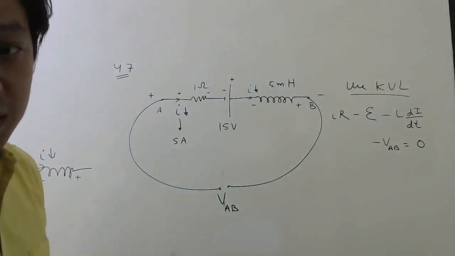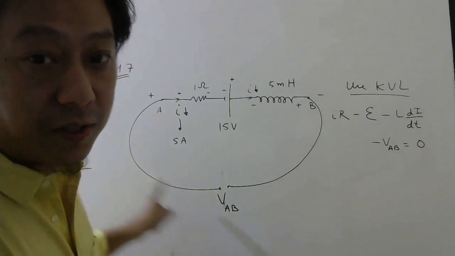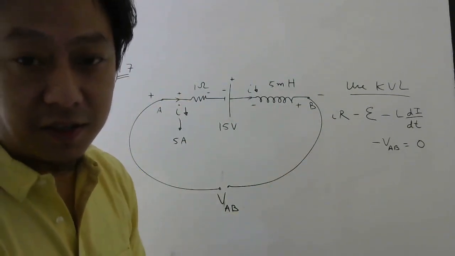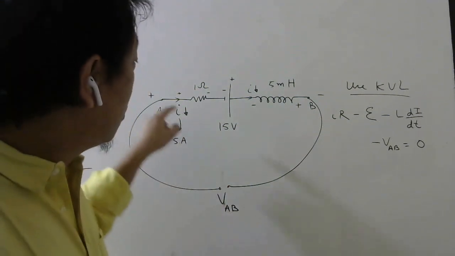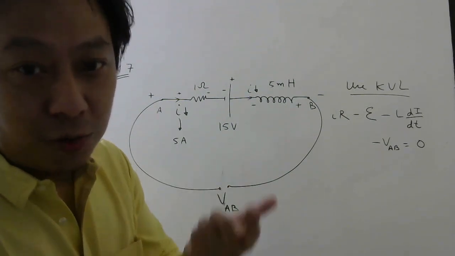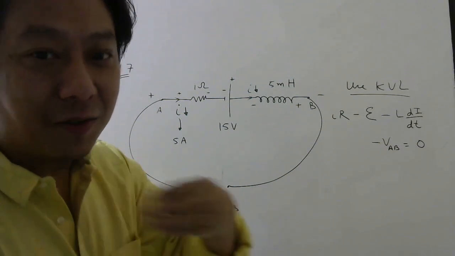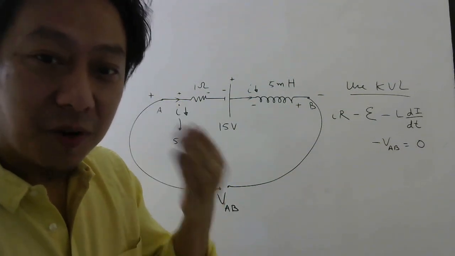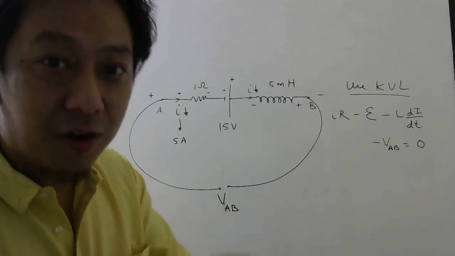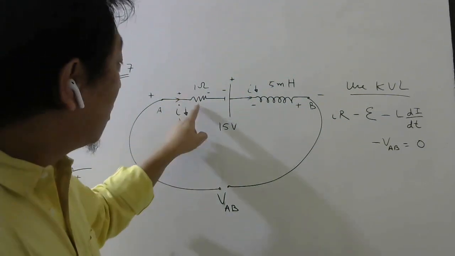So this is how you have to write KVL for this loop. Start from one point, come back to the same point. Whatever changes in potential are there, you keep adding the changes. The total change must be 0 because you came back to the same point. Now, if the total change is 0, some changes should be positive and some negative. What we have decided in our regular classes is that drop we will take positive, rise we will take negative. But to know whether the potential is dropping or rising, we need to know the polarity of each point. Yes or no?